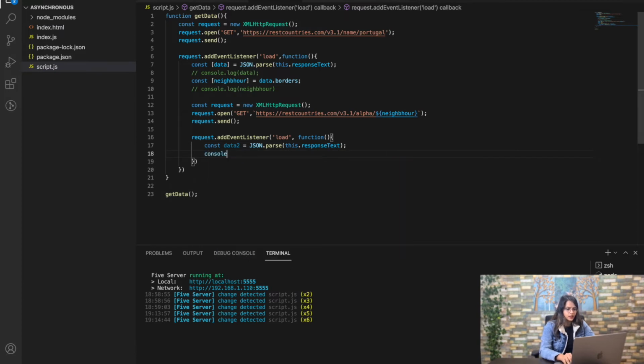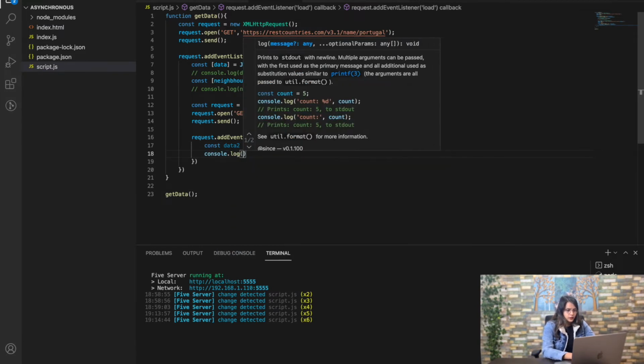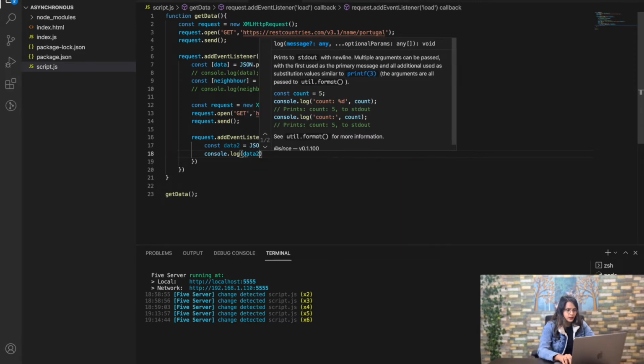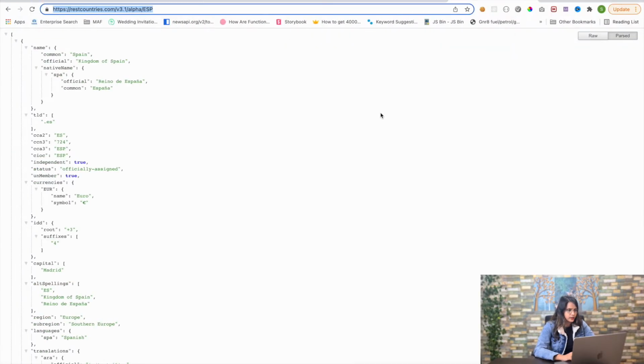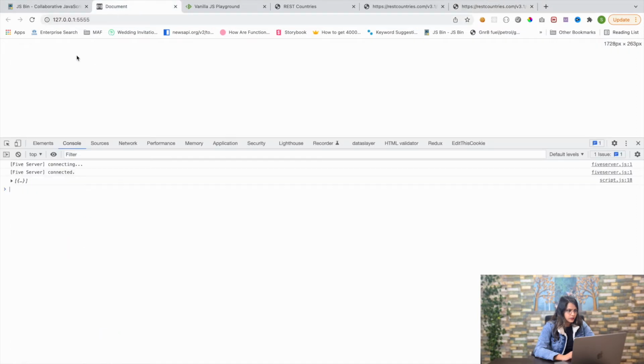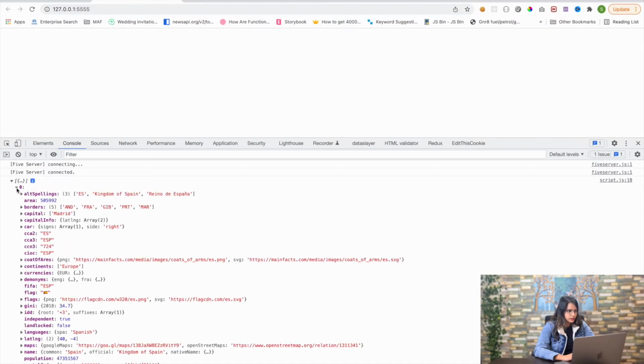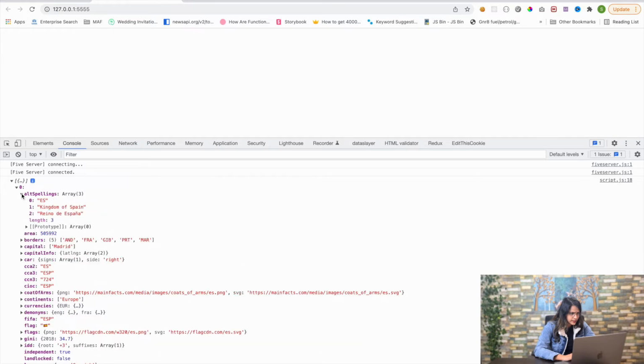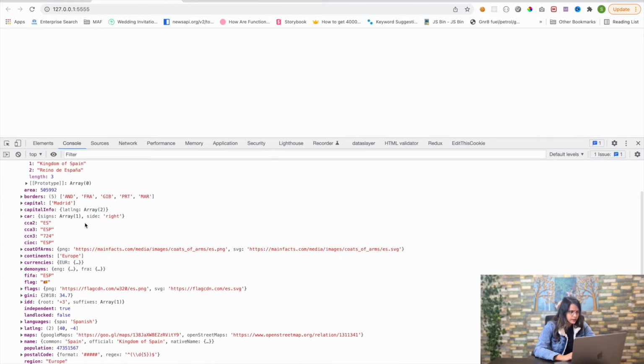Now let's check this out, console.log data2. Let's check what is coming. Yeah, so these borders are changed, and this ES is the Kingdom of Spain, alternate spellings are there. We are getting the capital, Madrid. So yes, we are getting the data of Spain now.